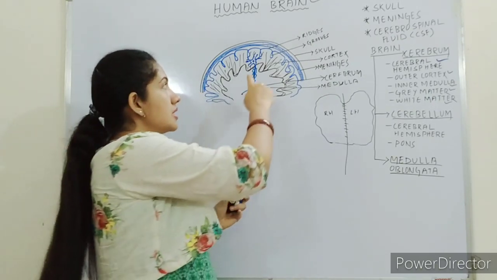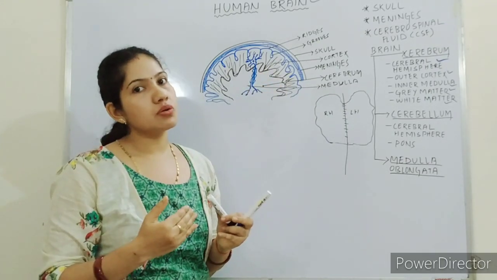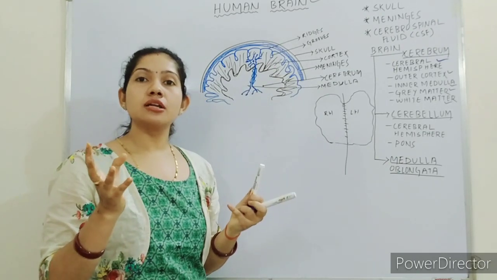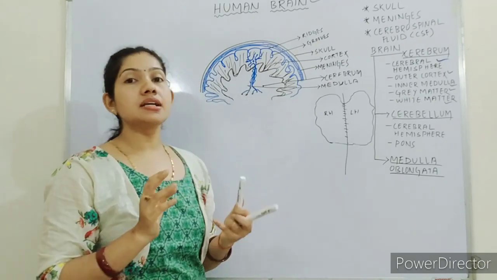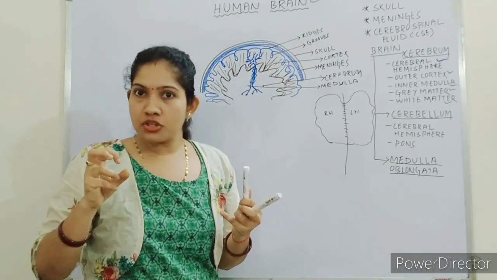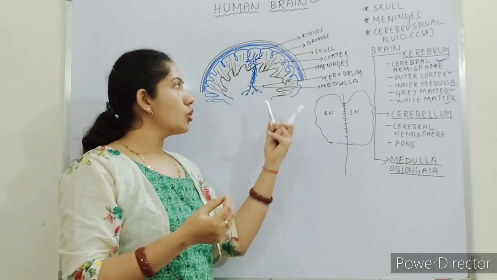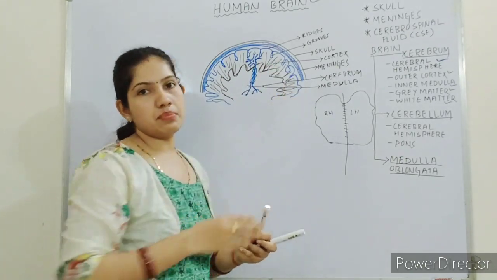The cerebrum has two parts, the outer cortex and the inner medulla. The cortex contains the cell bodies, that's why it looks grey and is known as grey matter. The medulla contains the axon part of the neuron, that's why it looks white and is known as white matter. So this is all about the cerebrum.